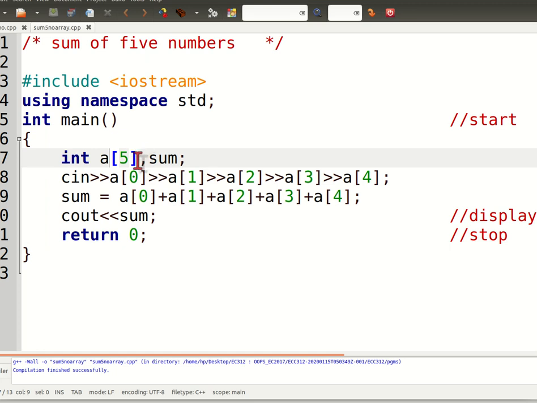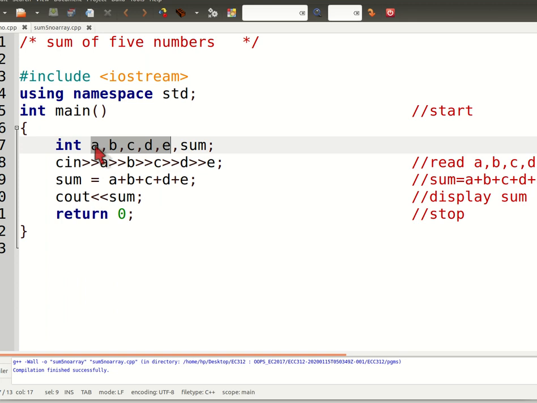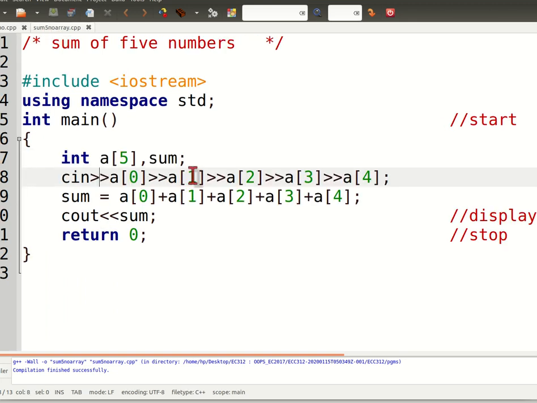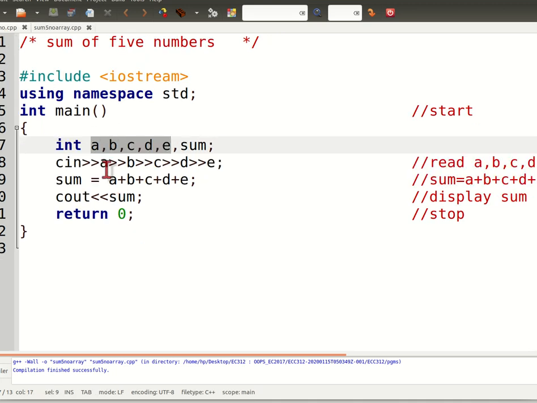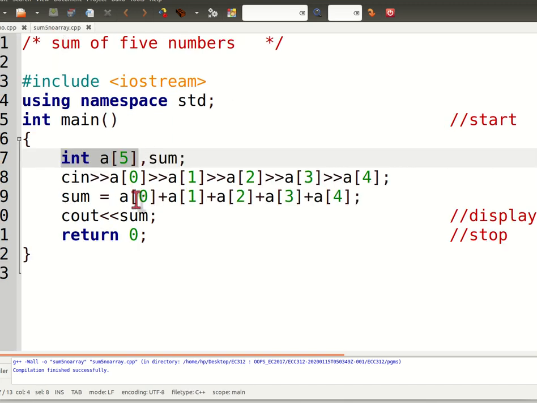So how will we create an array? We put the data type, the variable name, and in square brackets we type the size of that array. This is similar to the 5 different locations we needed, so here also we have created 5 locations. Just like we accessed the first location as A, the second as B, the third as C, how can we access it here?